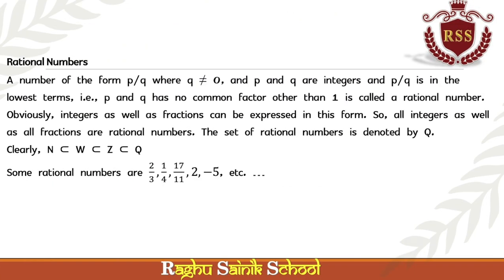Next, rational numbers. Very important. The whole concept depends upon these rational numbers. What are rational numbers?